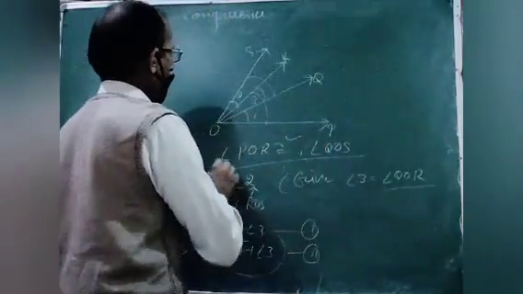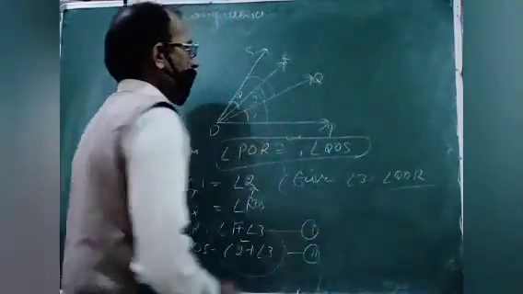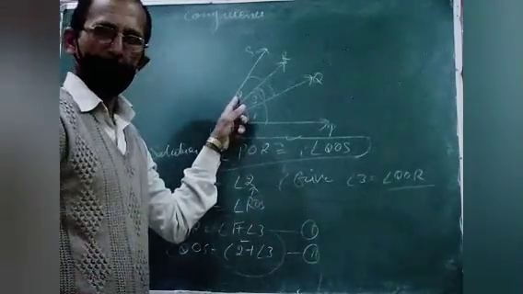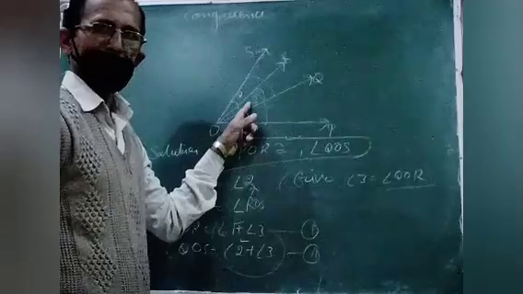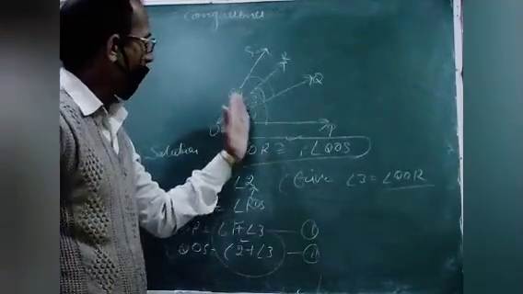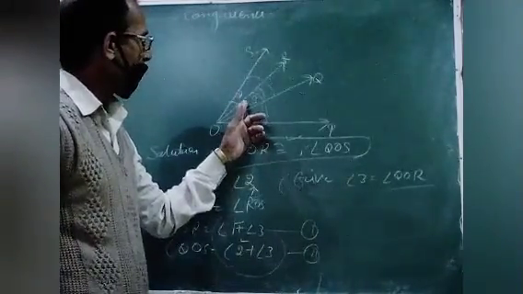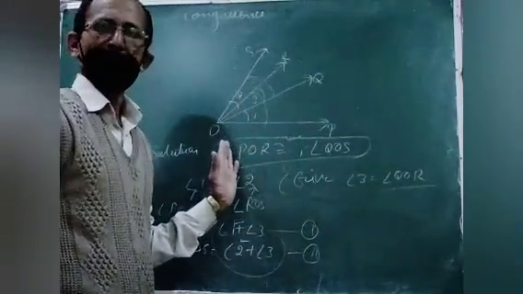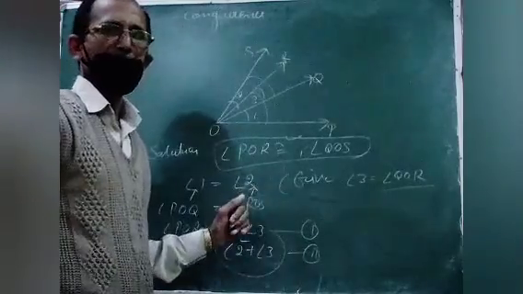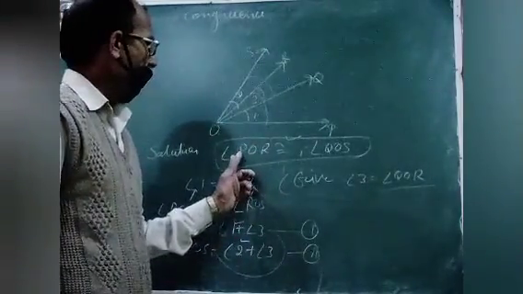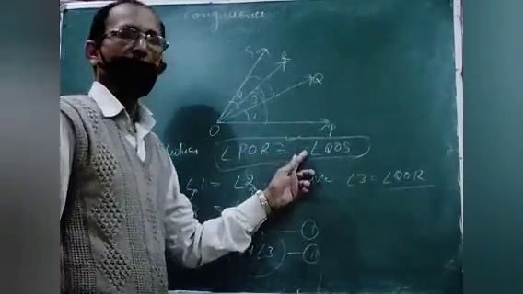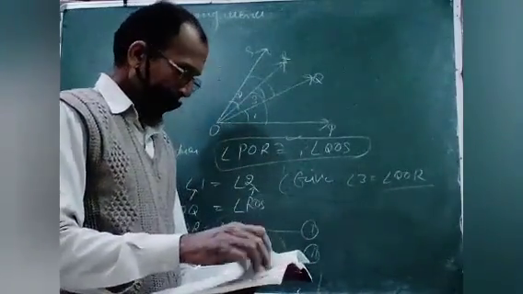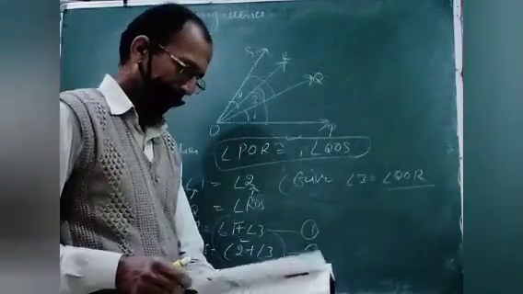Students, I hope you have understood. See, this is the proof. Angle 1 and angle 2 are already equal. Now angle 3 is added to both, so angle 1 plus angle 3 is equal to angle 2 plus angle 3. Same is added to equals, therefore the results will also be equal. So the congruent angle of POR is QOS. Have you understood? Okay. In the first three exercises, all the questions are like this.